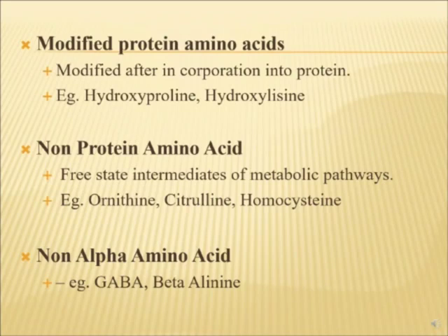And there are some non-alpha amino acids. Some amino acids are typically not alpha amino acids, but they are amino acids because they contain an amino group and a carboxyl group. The NH2 group is not attached to the alpha carbon but to some other carbon, like in gamma aminobutyric acid, in which the amino group is attached to the gamma carbon, and in beta alanine the amino group is attached to the beta carbon.